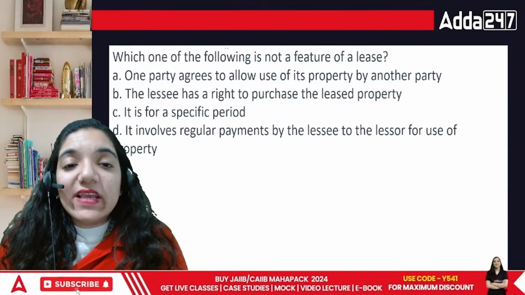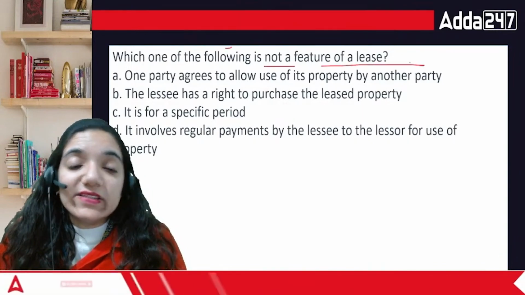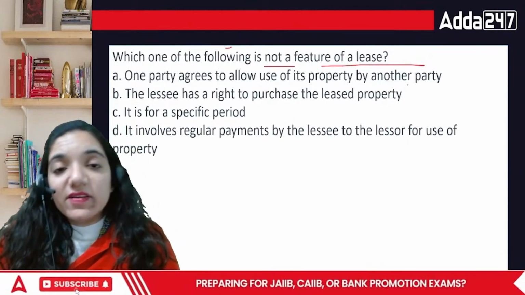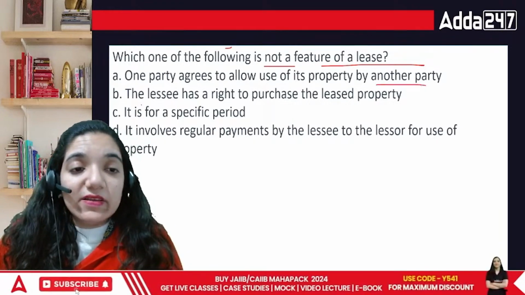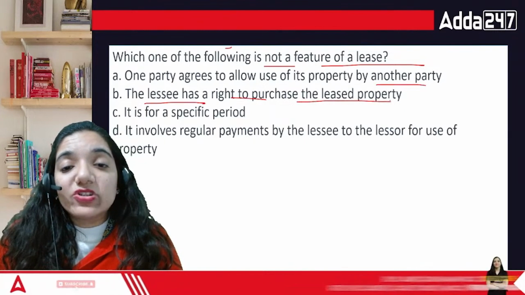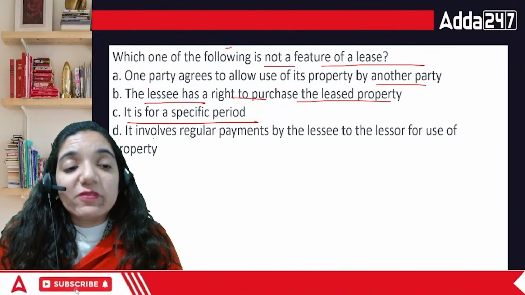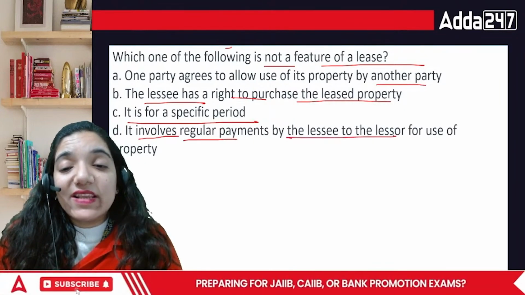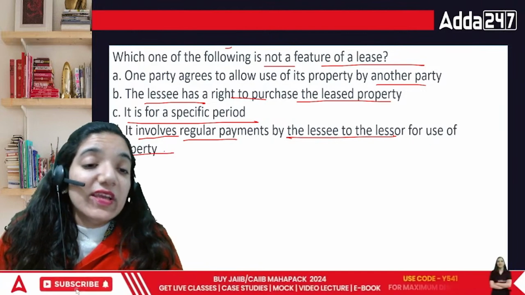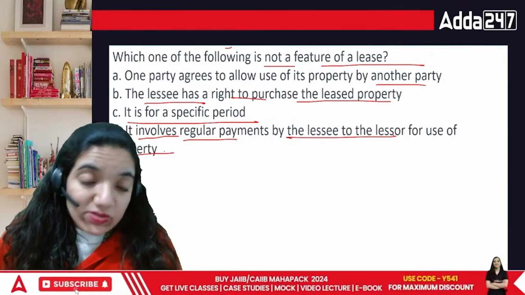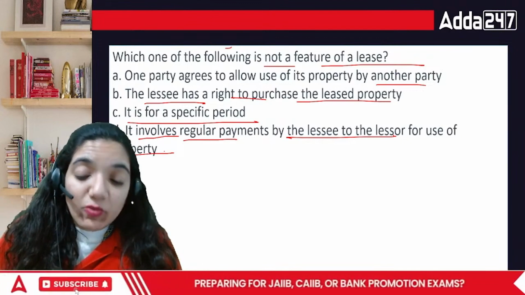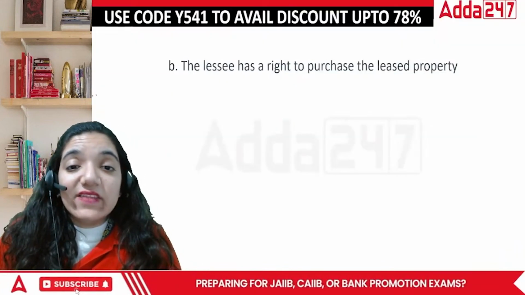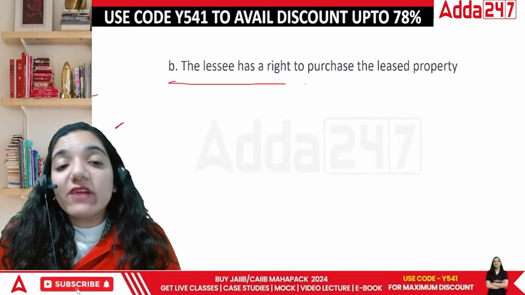Which one of the following is not a feature of lease? Lease is where one party agrees to allow use of its property by another party. The lessee has the right to purchase the lease property. It is for a specific period. It involves regular payments by lessee to lessor for the use of property. That is true. But what is not there is the lessee's right to purchase. You don't have the right.